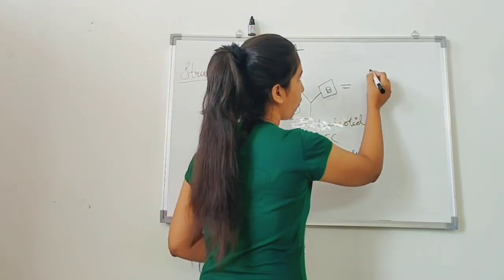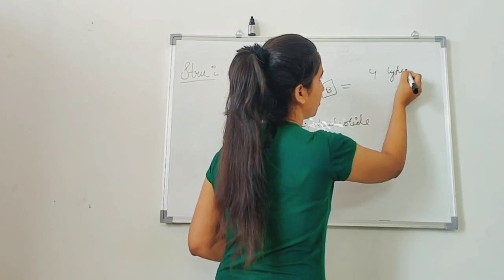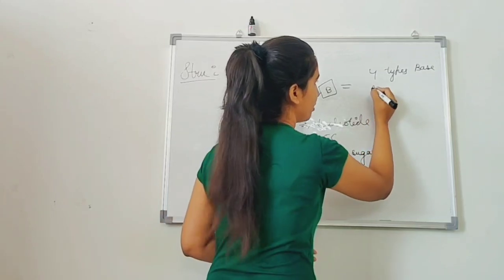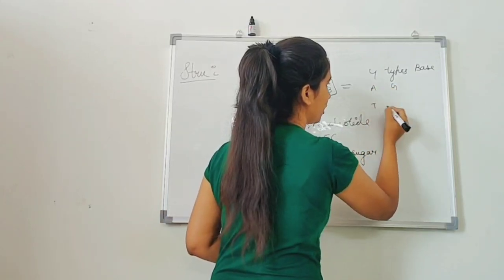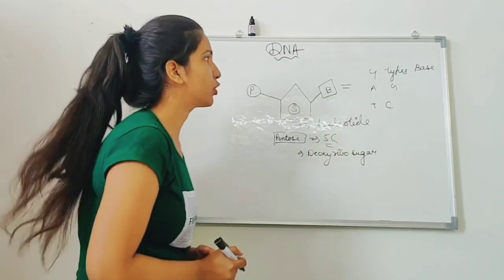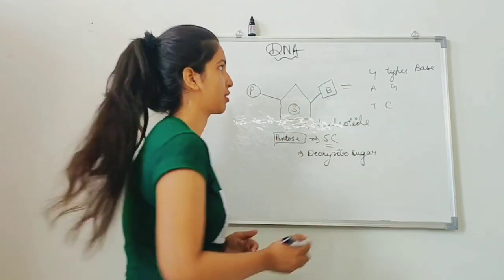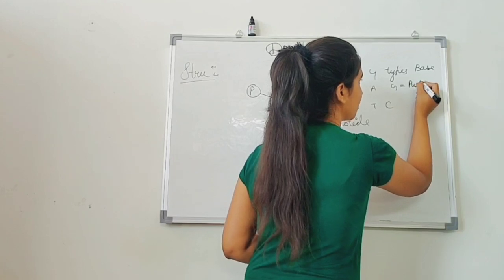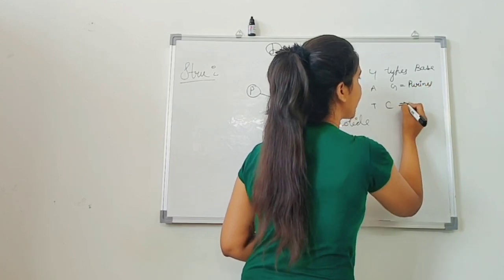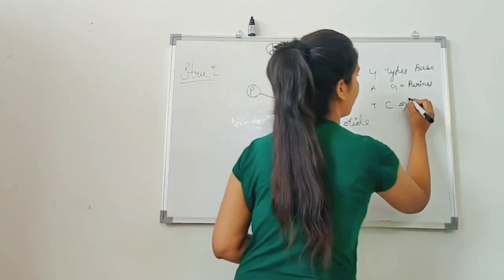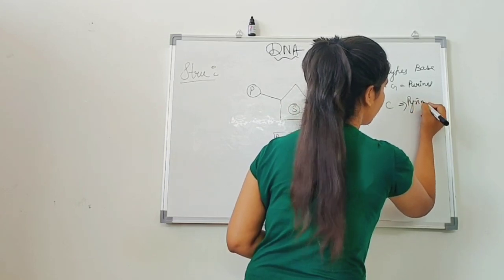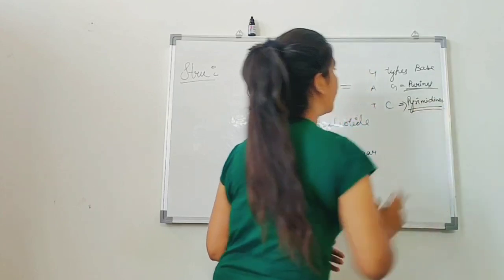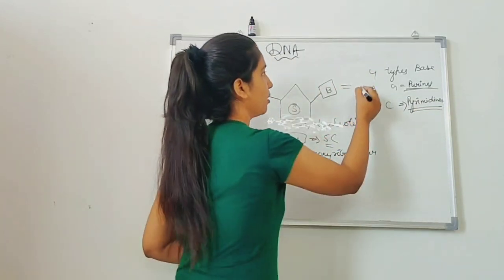There are 4 types of nitrogenous bases present in DNA: A, G, T, C. Let us denote the 4 types of the nitrogenous bases. The A and G are together called purines, and T and C are together called pyrimidines. So you need to learn these names for these bases.